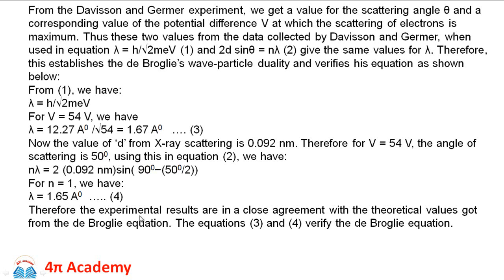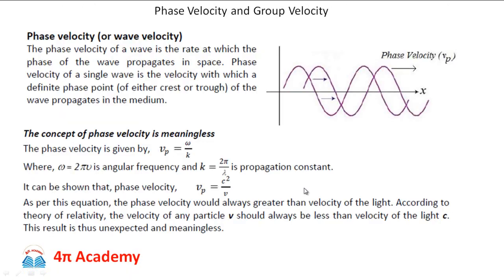Therefore the experimental results are in close agreement with the theoretical values obtained from the de Broglie equation, and therefore equations 3 and 4 verify de Broglie's equation. This Davisson-Germer experiment gives the experimental evidence of the existence of matter waves. So matter waves do really exist in nature.